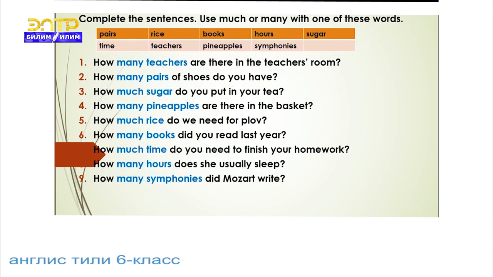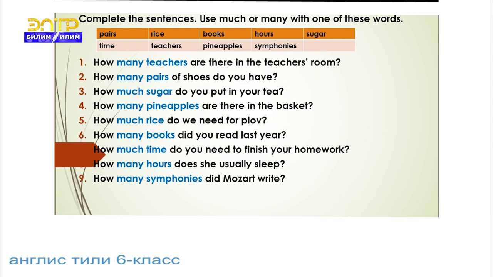How many teachers are there in the teacher's room? Teachers are countable nouns. How many pairs of shoes do you have? Pairs of shoes are countable. How much sugar do you put in your tea? Sugar is uncountable. How many pineapples are there in the basket? Pineapples are countable. How much rice do we need for the loaf? Rice is uncountable. How many books did you read last year?